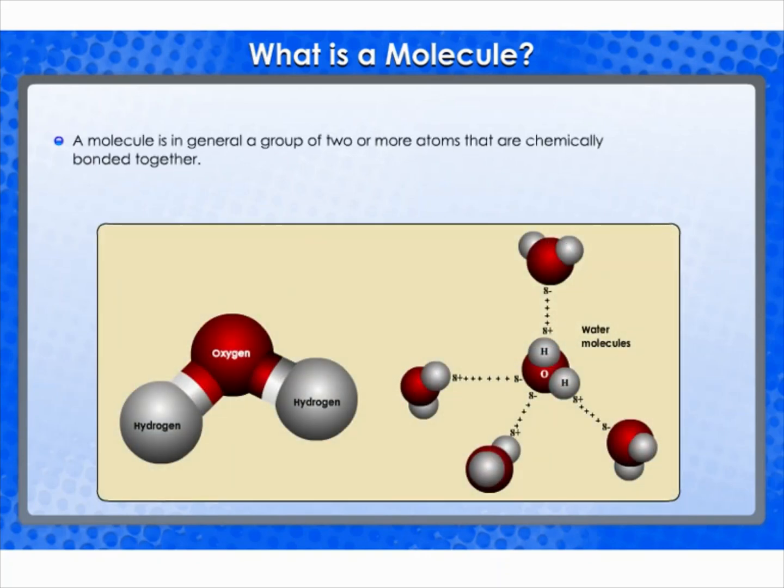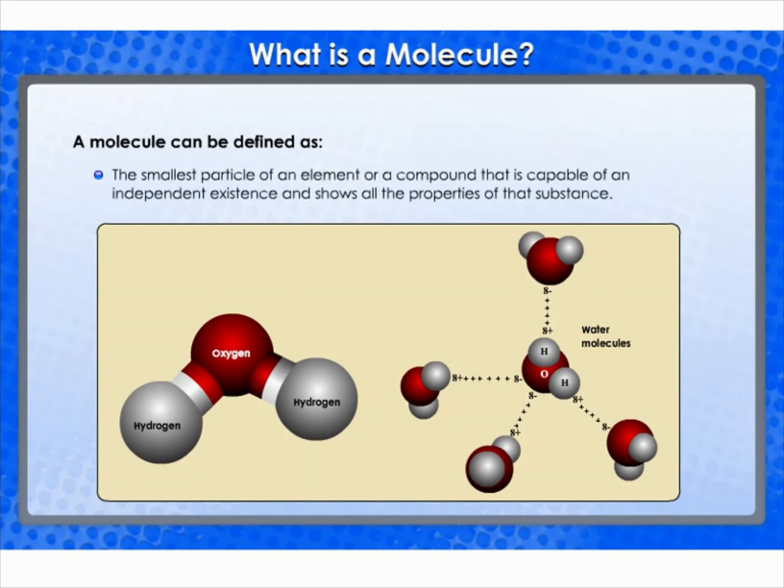What is a molecule? A molecule is in general a group of 2 or more atoms that are chemically bonded together, that is, tightly held together by attractive forces. A molecule can be defined as the smallest particle of an element or a compound that is capable of an independent existence and shows all the properties of that substance. Atoms of the same element or of different elements can join together to form molecules.